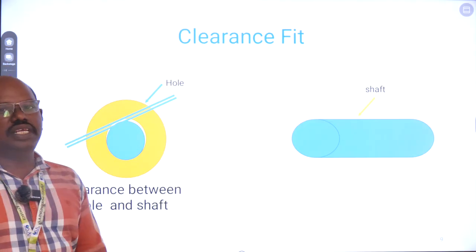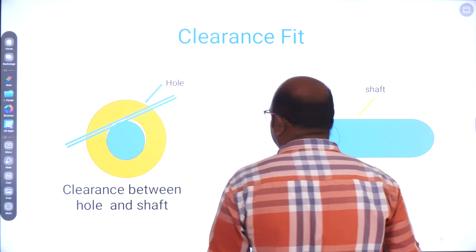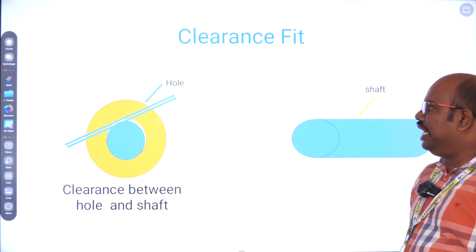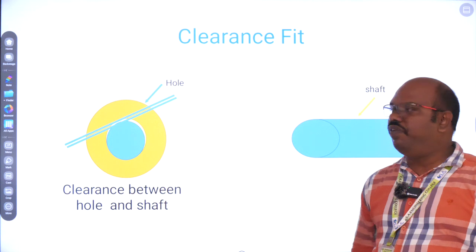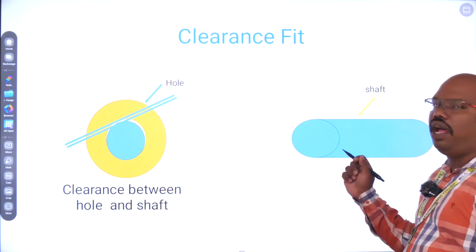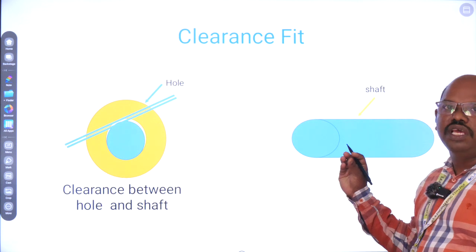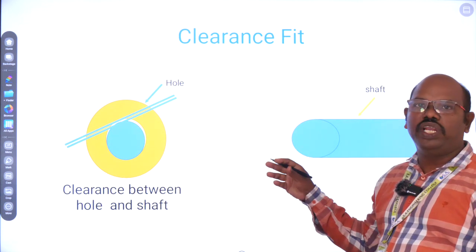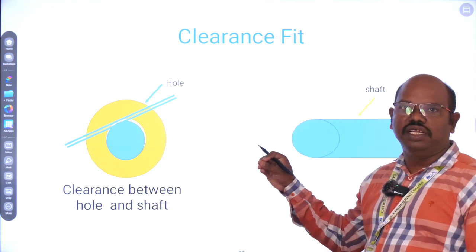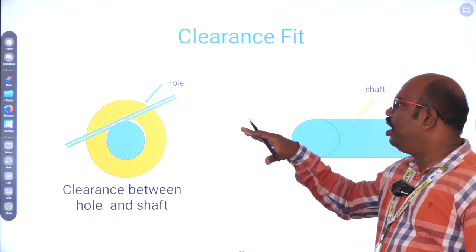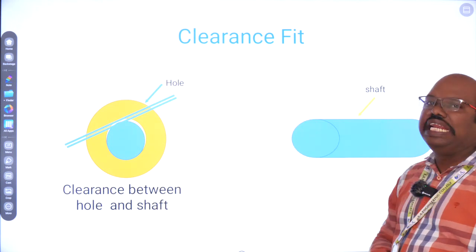First, what is a clearance fit? There is one hole and shaft. When the shaft moves or slides into the hole without any struggle or obstacle, it is called a clearance fit.